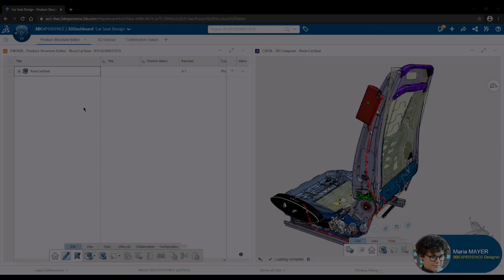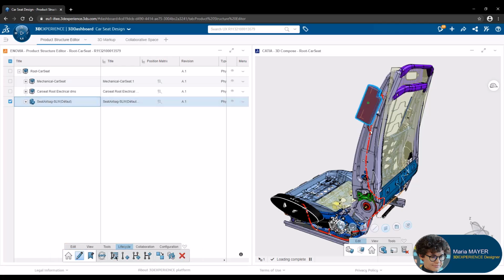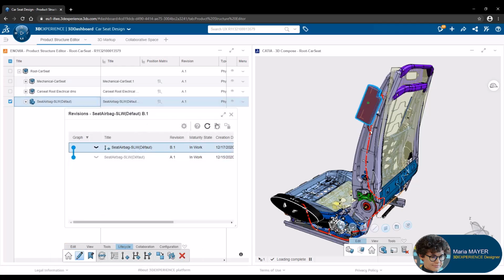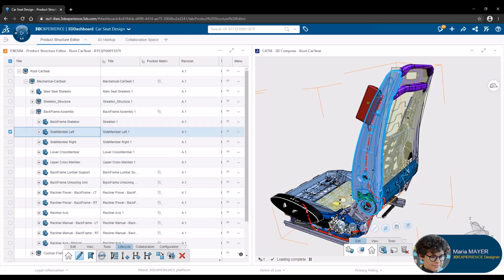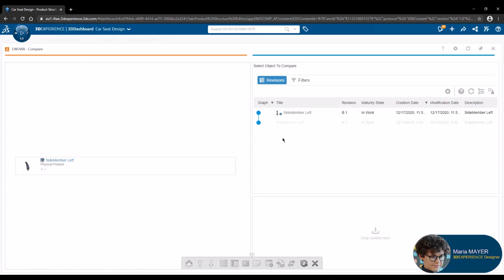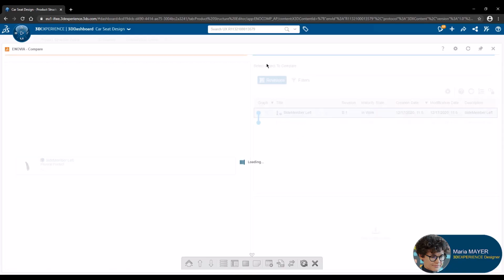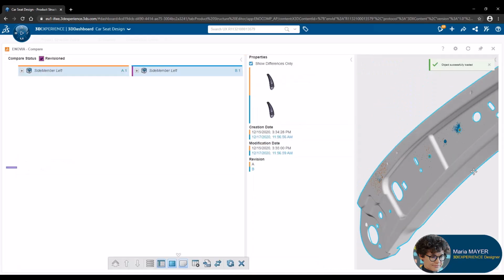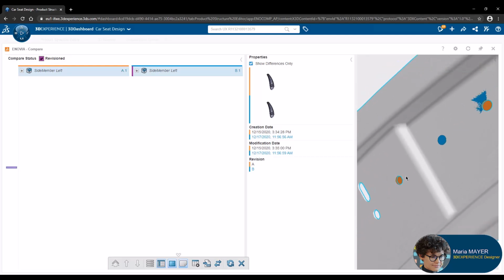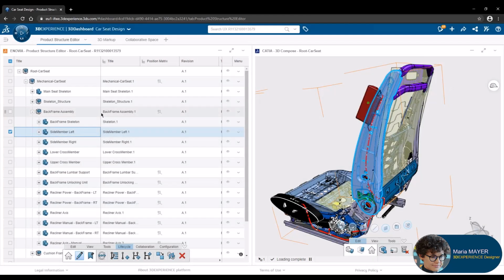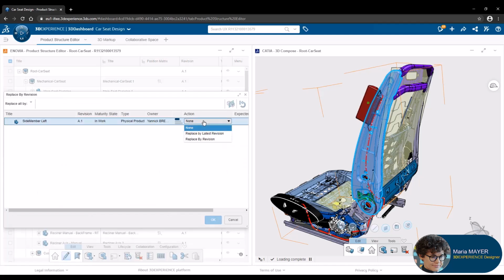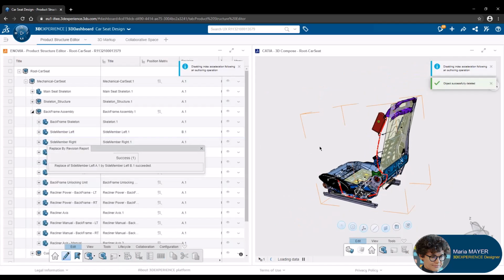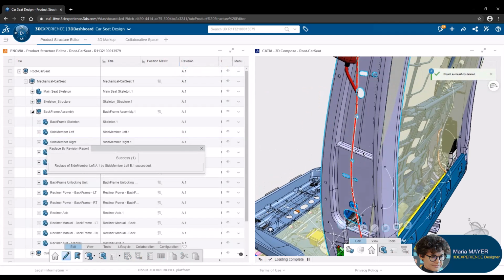Maria will now consolidate the multicad structure with design modifications brought by Carl. Still with Product Structure Editor, she is looking for new revisions. With Compare capabilities, she can easily understand modifications made on the CATIA V5 design. The Product Structure Editor app can author the product structure, and it is from this application that Maria will replace the revision by the new one. Product structure and 3D are updated and refreshed to instantly reflect changes.